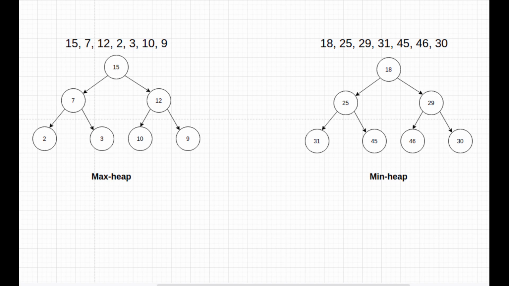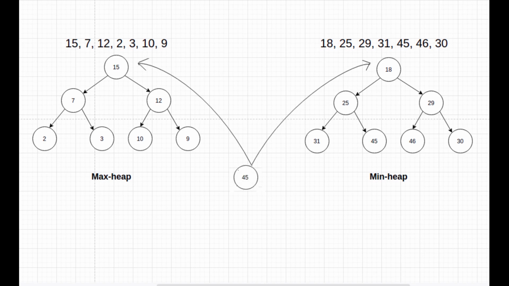Thus, if both heaps contain the same number of elements, that means the root elements of both heaps are the two middle elements and the median will be the mean of these two. Otherwise, if one heap is larger than the other, that heap will contain the center element of the sorted list and it will be the root element of that heap.